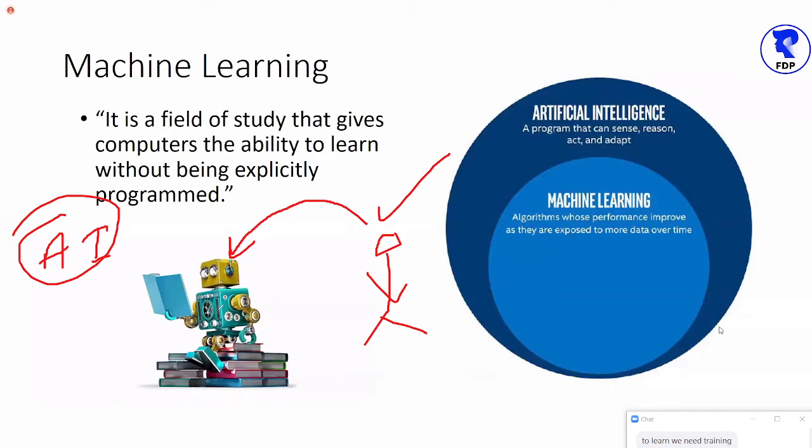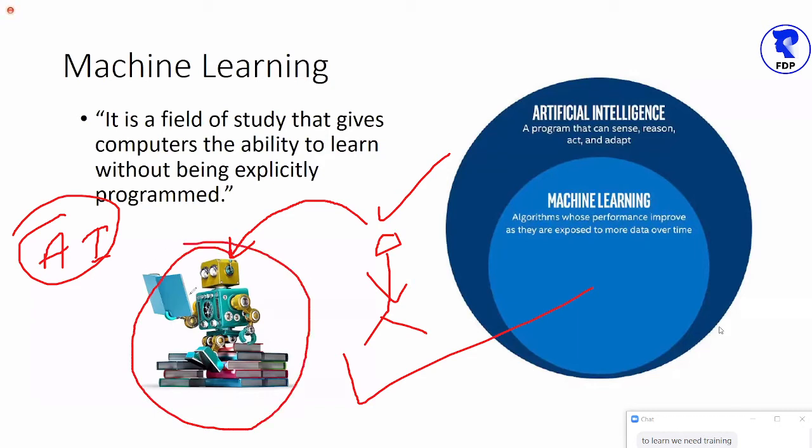The question is how? Exactly the same way, the way a human has to first learn and then perform. Exactly in the same way, if we want our machine also to do some task that humans are doing till now, the machine also needs to first learn to do the task.